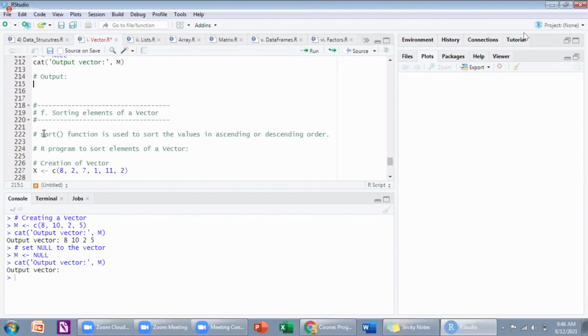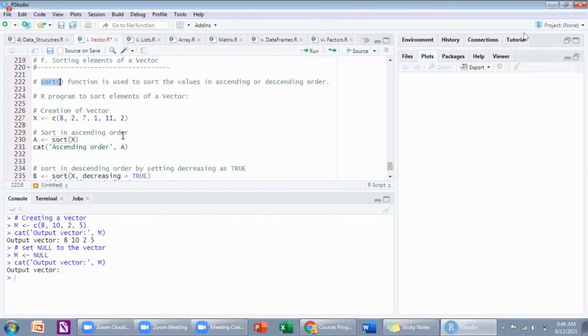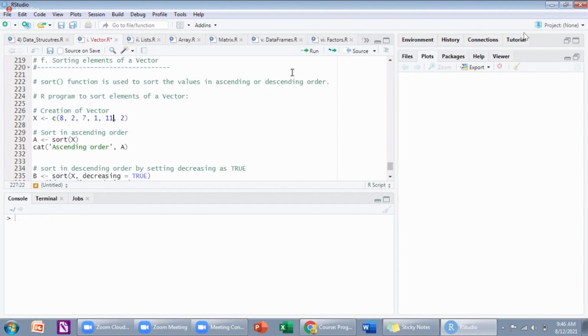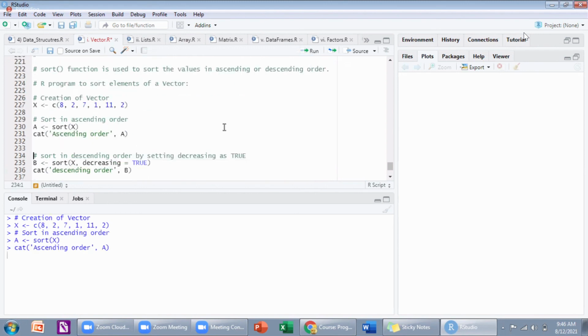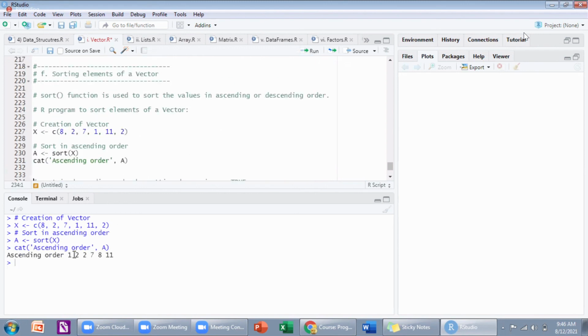Then if I want to sort a vector, I have the sort function. Using the sort function, I can sort a vector. So this is my vector. I sort it and I get the values in ascending order.